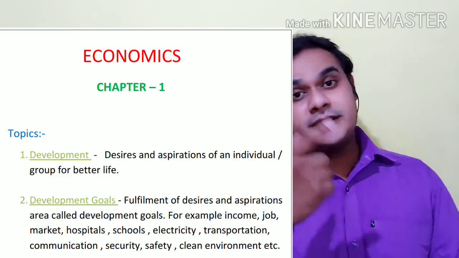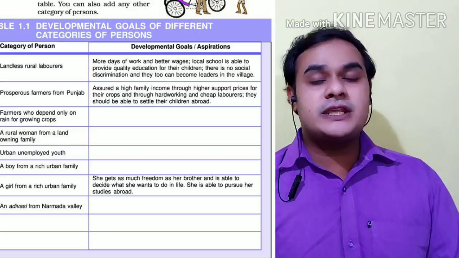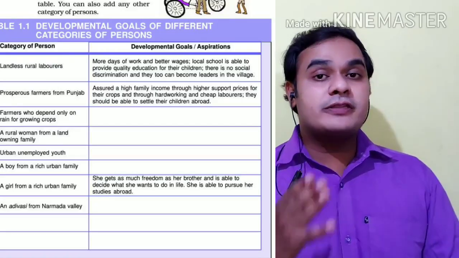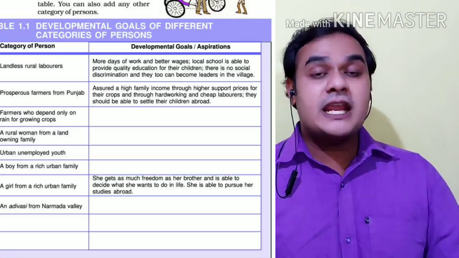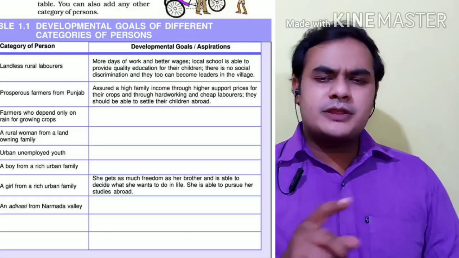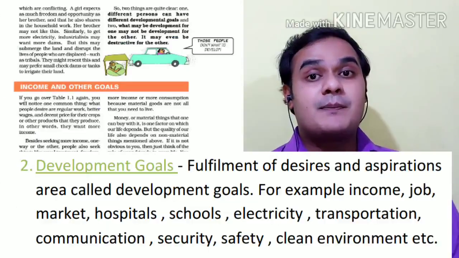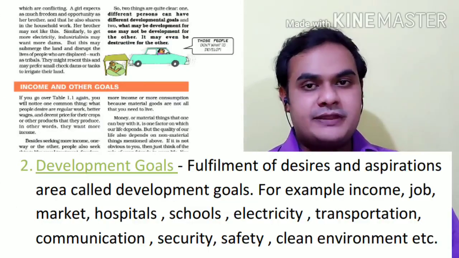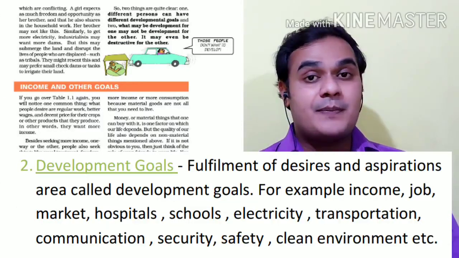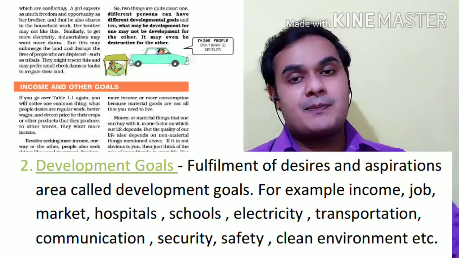Now we come to the second topic, that is development goals. As you see in your NCERT textbook, on the second page you will have a table. That is important. Why? Because every time in the board exam, some question or other is asked from that table. It shows the development goals. As we have seen, every person has different development goals. So here you will find a list of different people and their development goals.